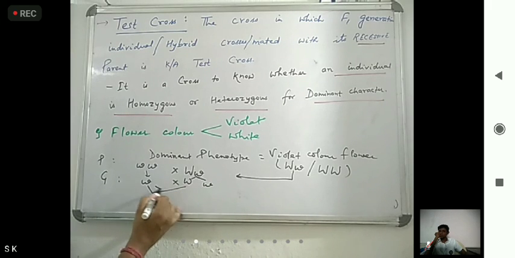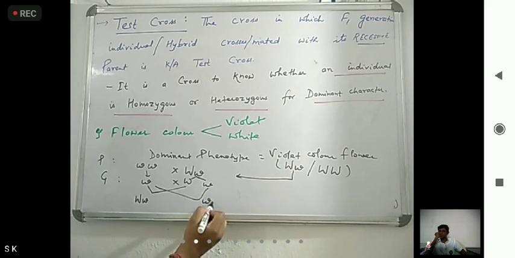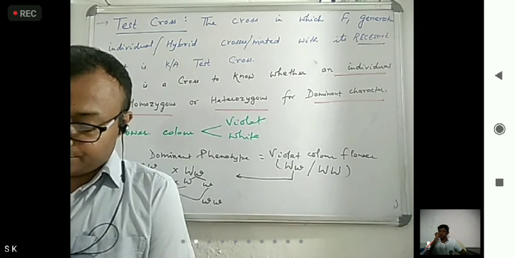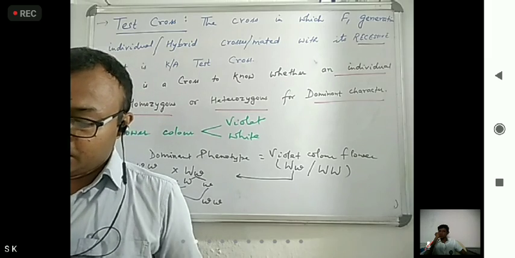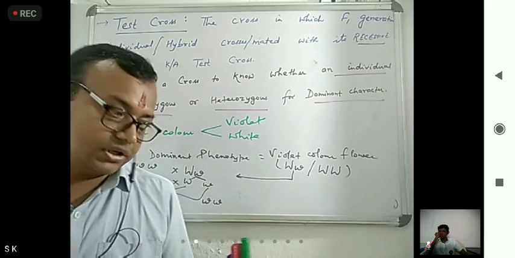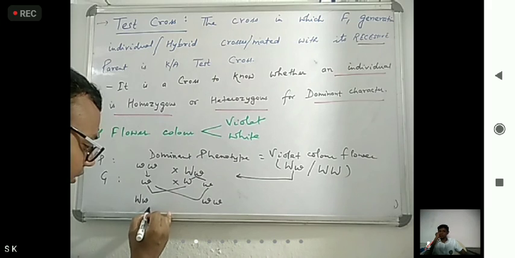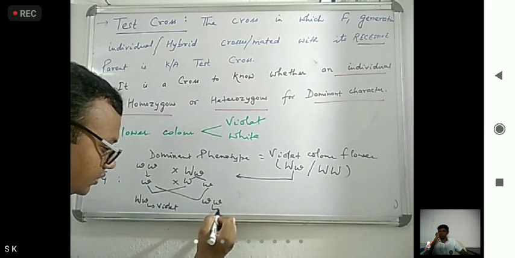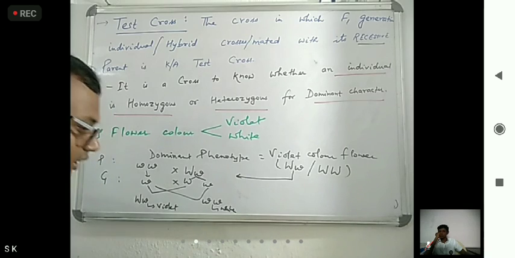If this crosses, one is capital W small w, one is small w small w. Now, if this is coming, here what we can receive: this is violet and this is white.